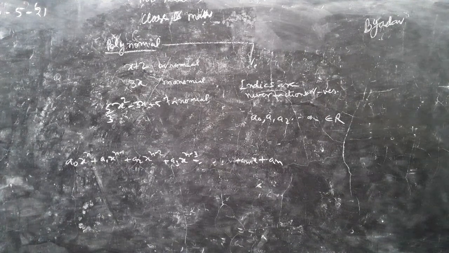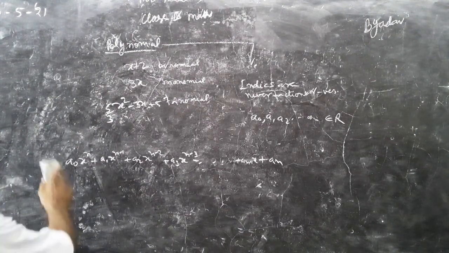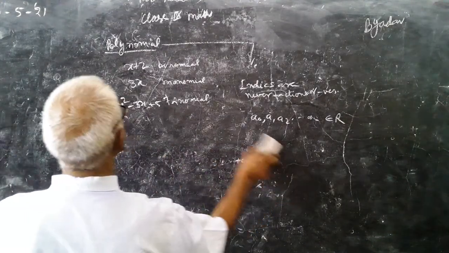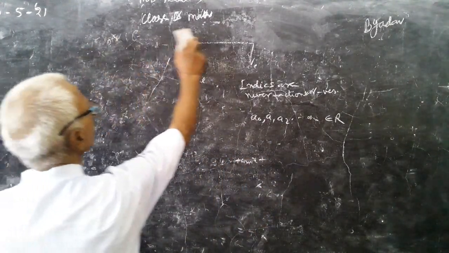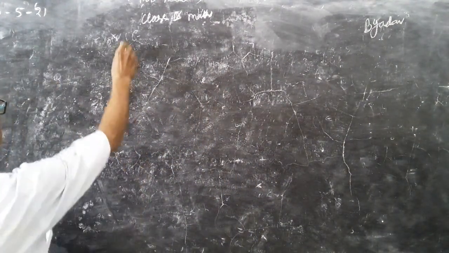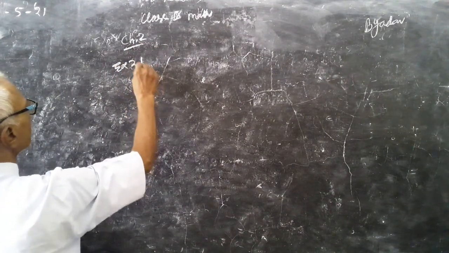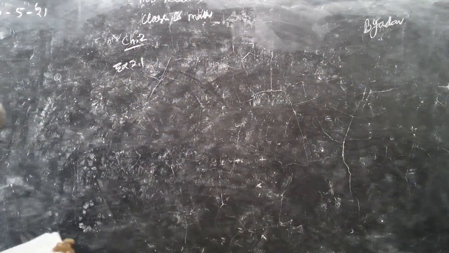Try to remember it properly. Then we shall proceed to exercise 2.1 of chapter 2. Which of the following expressions are polynomials in one variable and which are not in one variable?